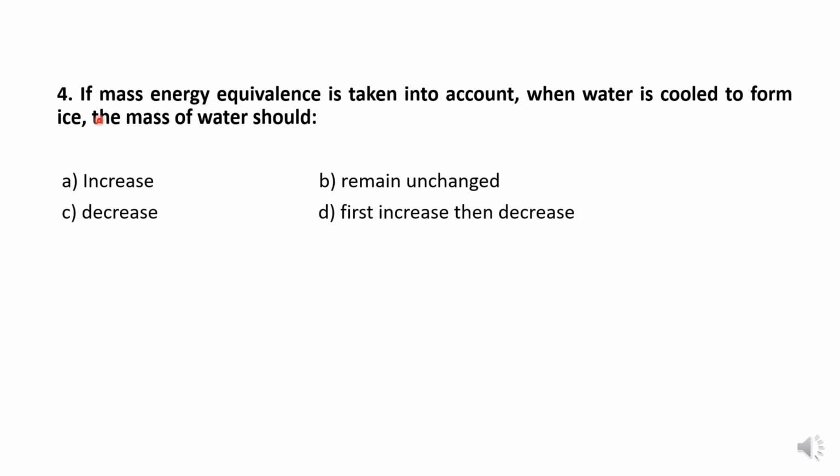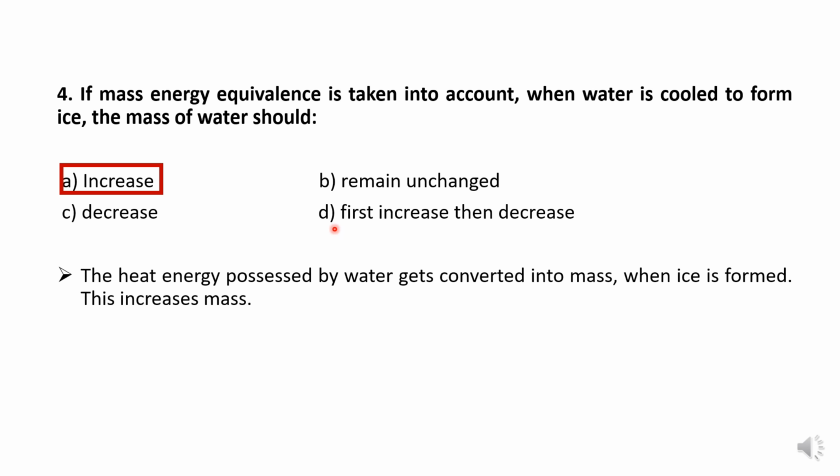MCQ number 4. If mass-energy equivalence is taken into account, when water is cooled to form ice, the mass of water should increase, remain unchanged, decrease, or first increase then decrease. So it will increase. The reason is the heat energy possessed by water gets converted into mass. When ice is formed, there is this increase in mass.